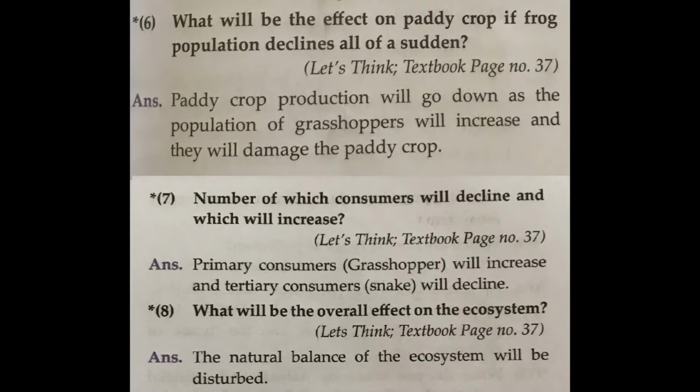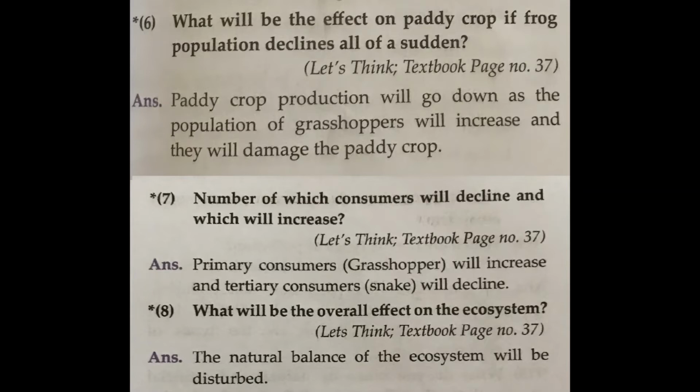The production of paddy will decrease. Okay, the production of paddy will decrease. Number of which consumers will decline and which will increase? Grasshoppers will increase and snakes will decrease. Why? Because frogs are eating up the grasshoppers.